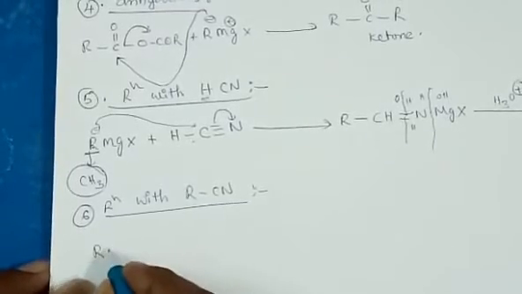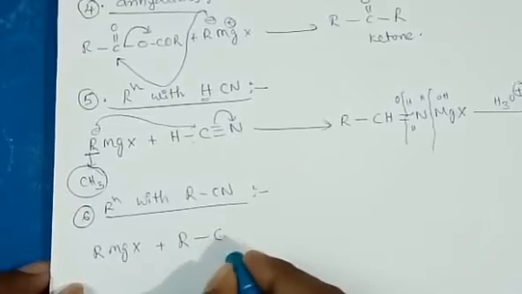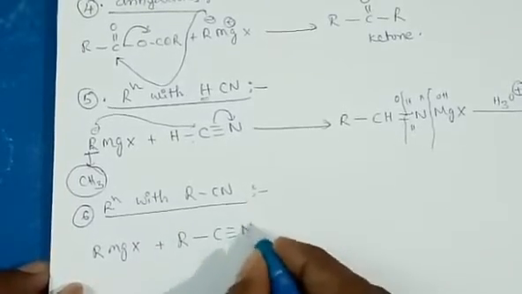The next reaction is reaction with RCN. The same reaction as above, but I am taking R instead of hydrogen.